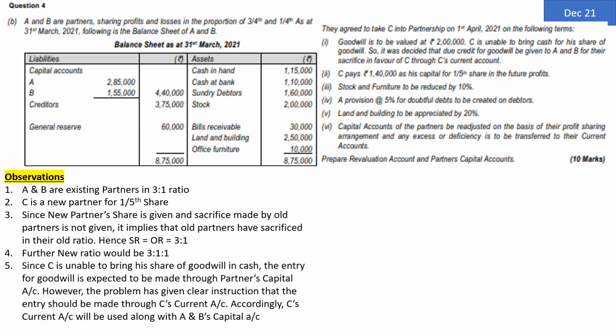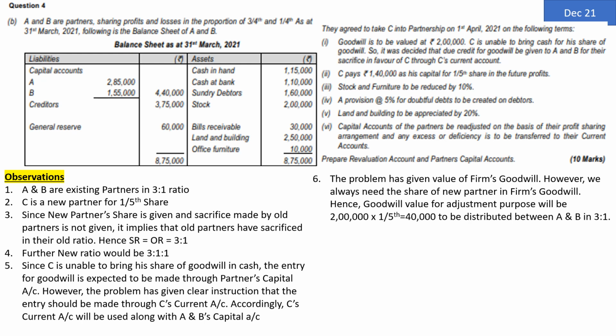Now C is unable to bring his share of goodwill in cash. The entry for goodwill is expected to be made through partner's capital account. However, the problem has given clear instruction that the entry should be made through C's current account. Accordingly, C's current account will be used along with A and B's capital account for making the entry for adjustment of goodwill.